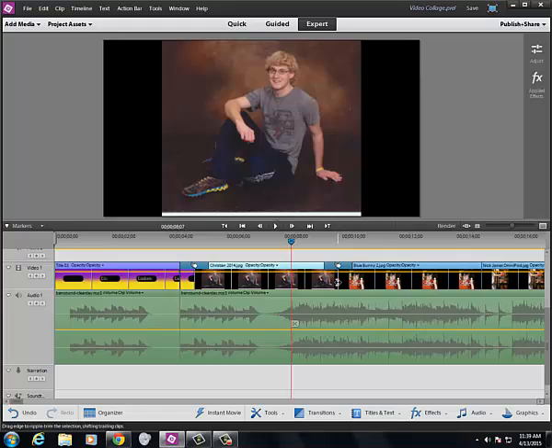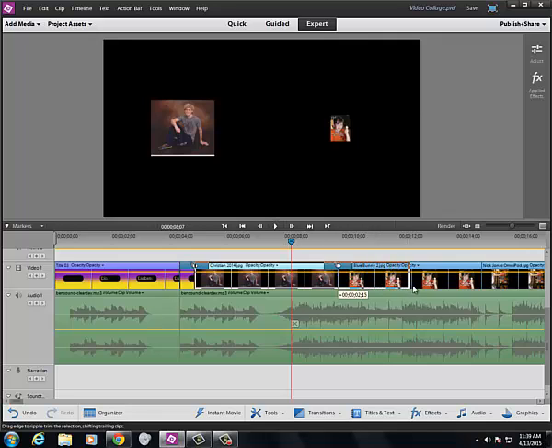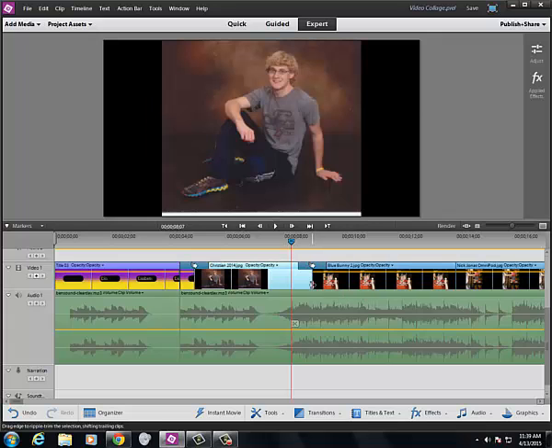Now, with my trim tool facing to the left, I can drag and make that picture on the left longer, or I can drag and make that picture on the left shorter. In this case, I do want to make it shorter. So I'm going to drag it to the left a little bit. I'm trying to bring the beginning of the transition to that exact moment. I've got to go a little bit farther.